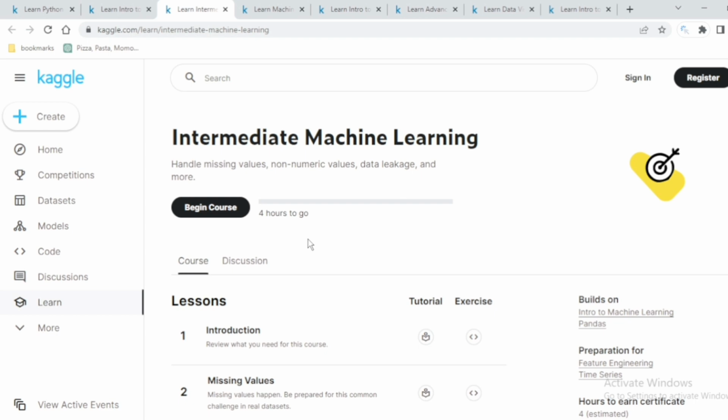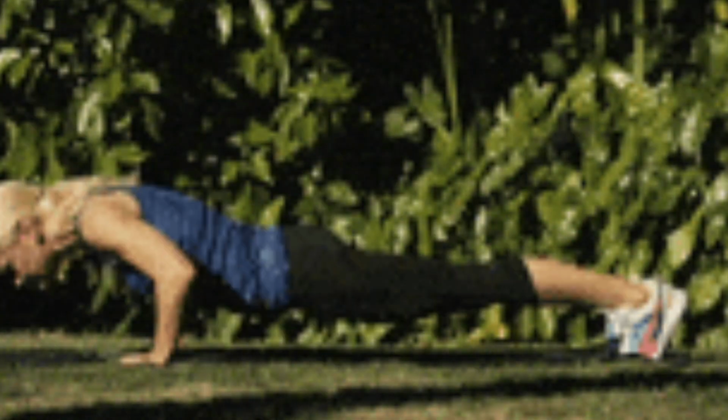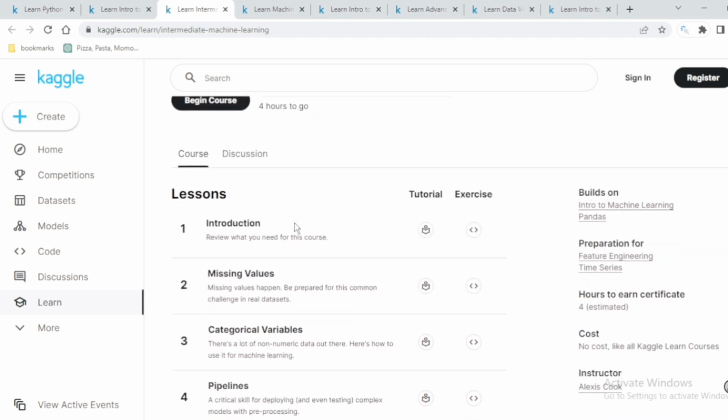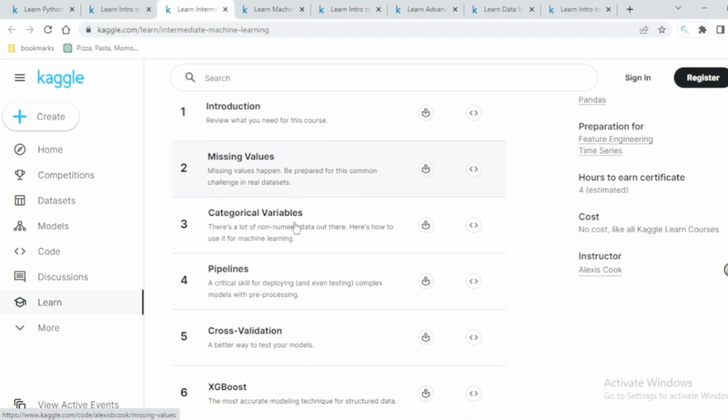Then the third one is Intermediate Machine Learning. After Introduction to Machine Learning, which I have shown you previously, this covers handling missing values, non-numeric values, data leakage, and more. So this can be the third and a good part to start, and this is 4 hours, and you can learn from this. This is by Alex Cook.